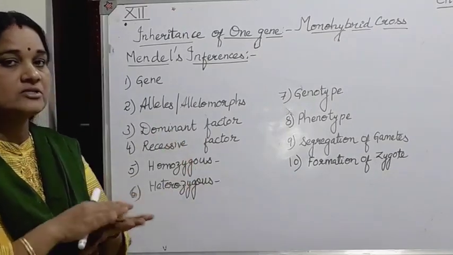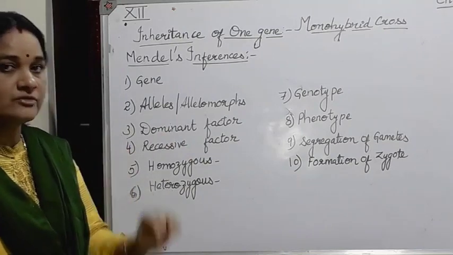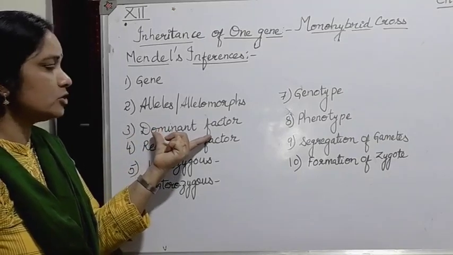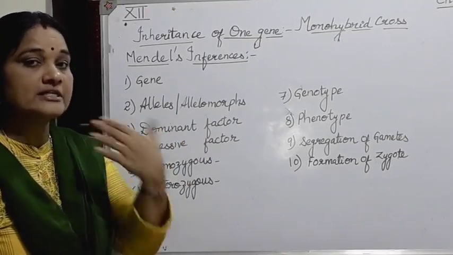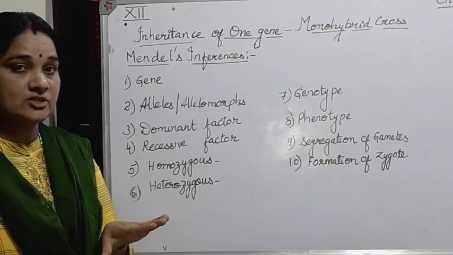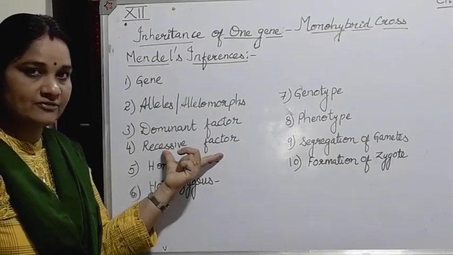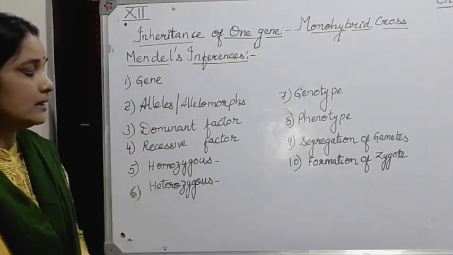The other factor was not expressed, or it was recessive. So the factor which got expressed in the F1 generation was known as the dominant factor, while the factor which remained hidden, not expressed in the F1 generation but expressed only in the second generation, the F2 generation, is known as the recessive factor. This is another inference carried out by Mendel.